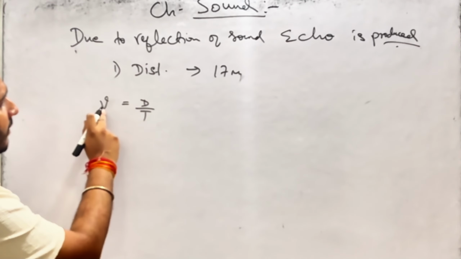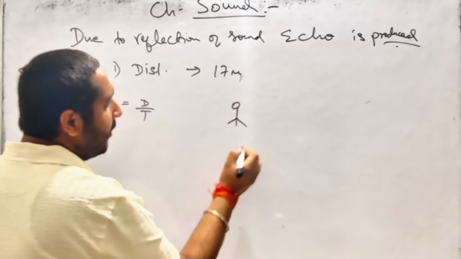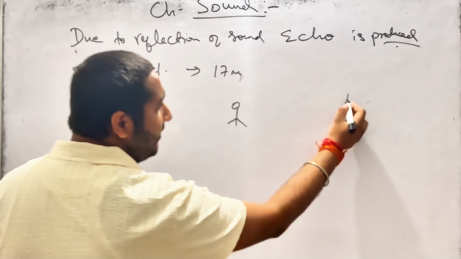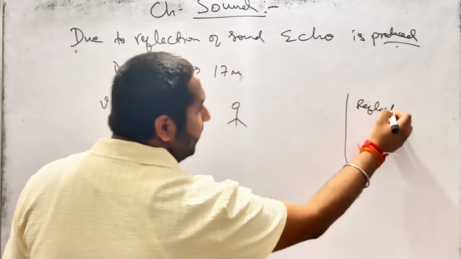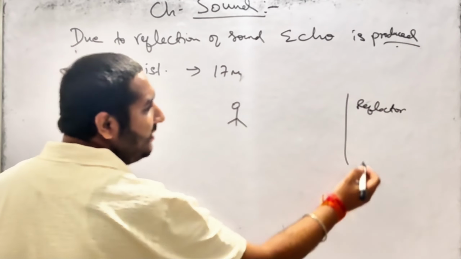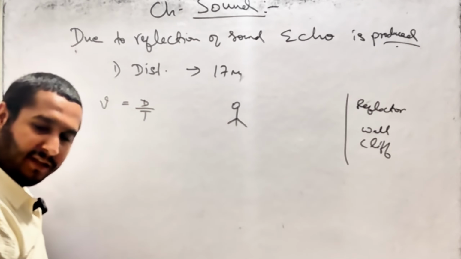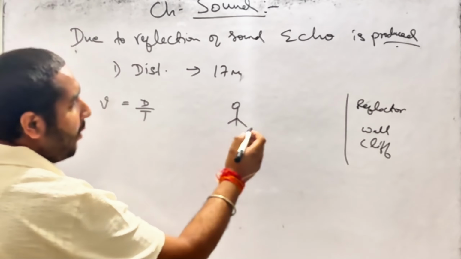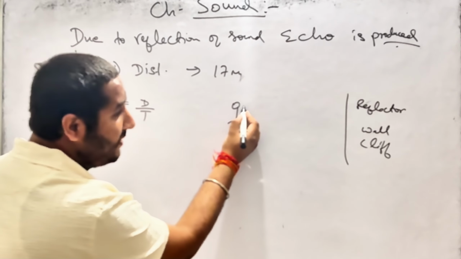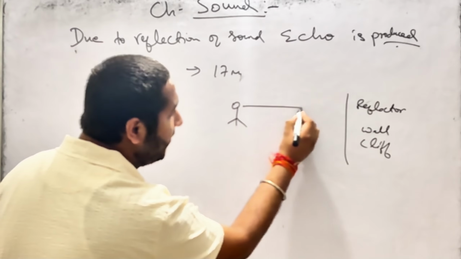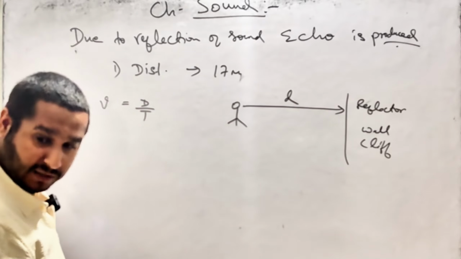Now when I'm standing here and there is a reflector here, it can be a wall, a cliff, or any obstacle. When I produce sound, the sound will travel this much distance, let it be d.